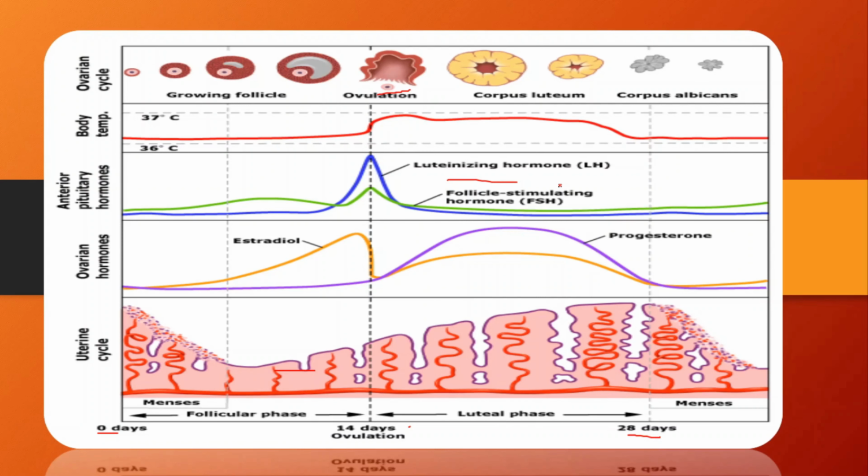Now here you can see the stages of follicle. Follicle is growing, primary follicle, secondary, tertiary, this is antrum, and then this is Graafian follicle, which will ovulate, that means ovum will be released from this Graafian follicle, and then it will convert into corpus luteum, and finally white colored corpus albicans, which will be again discharged from the body, and corpus albicans and the unfertilized egg will be thrown out of the body.